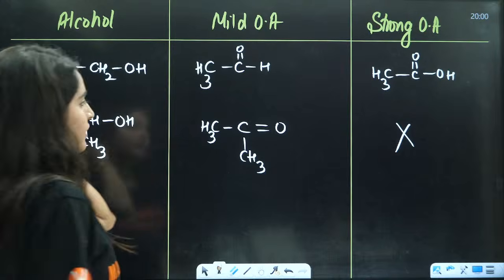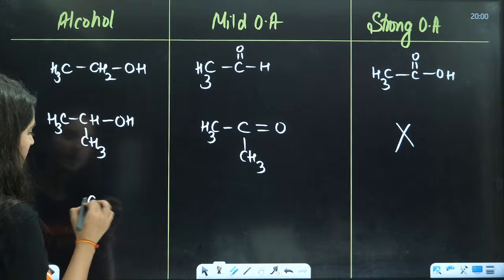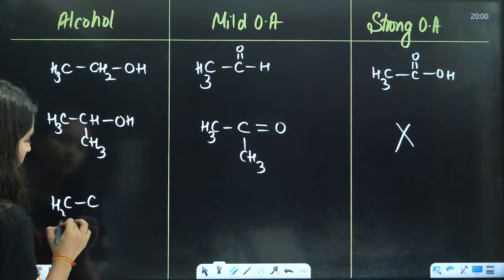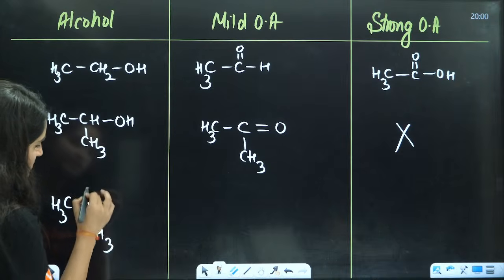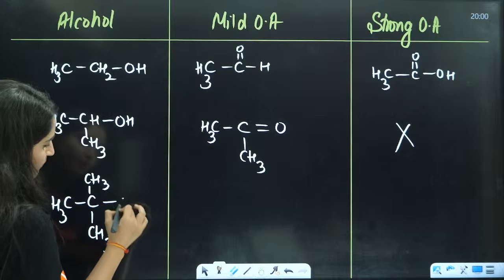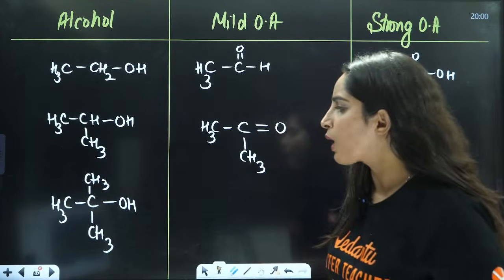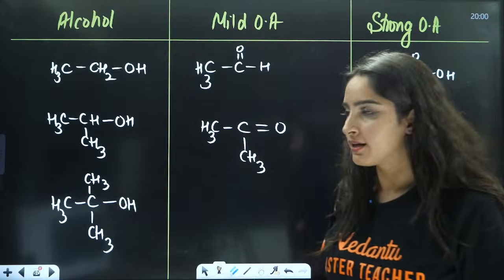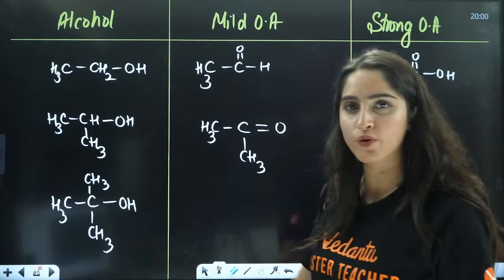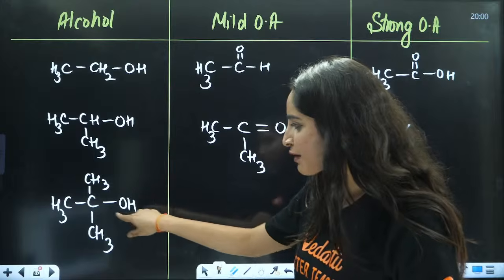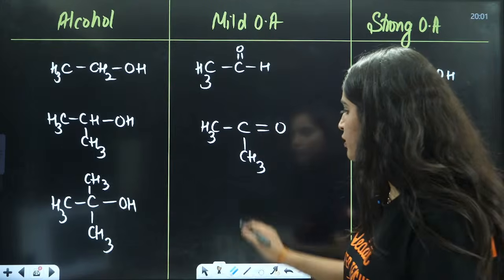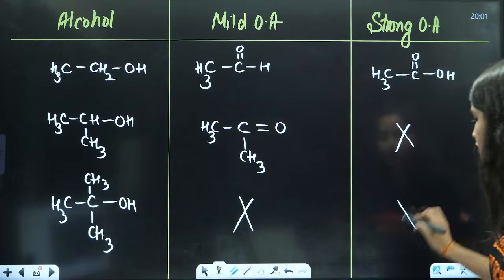Okay, now third thing is, if you have 3 degree alcohols, like this, with 3 degree there is no scope, you can't have a double bond here, because already it is having 4 bonds. You can't replace this hydrogen and make a double bond here, so there will be no reaction here.